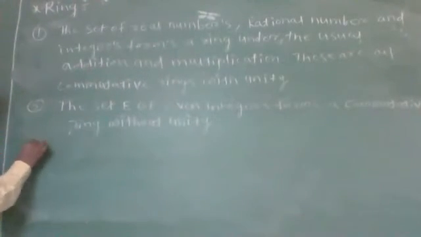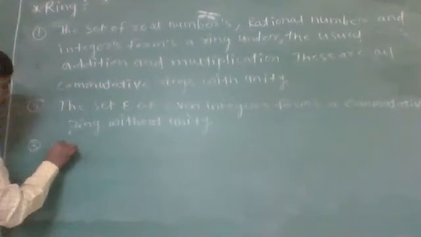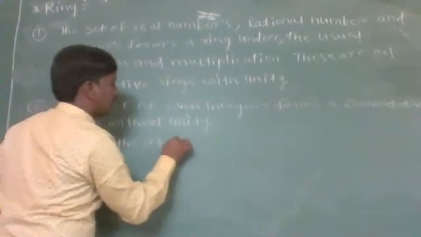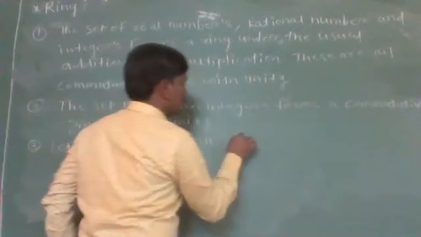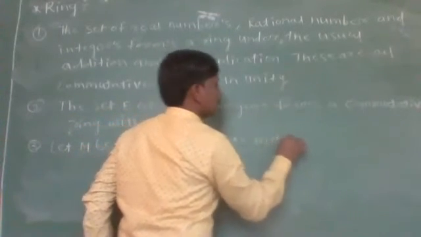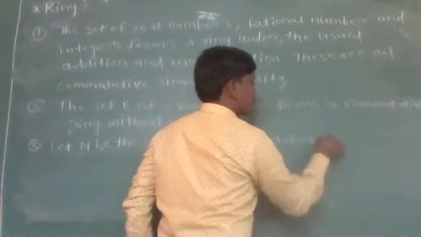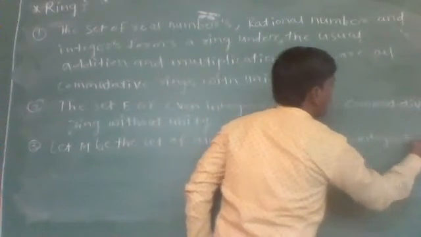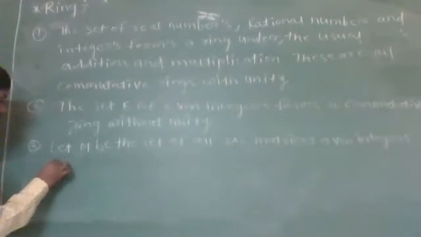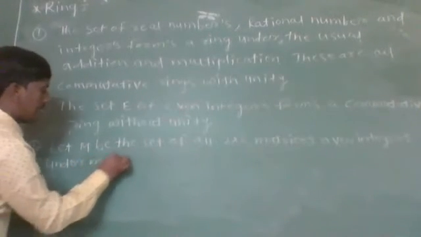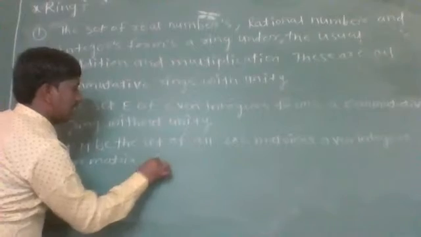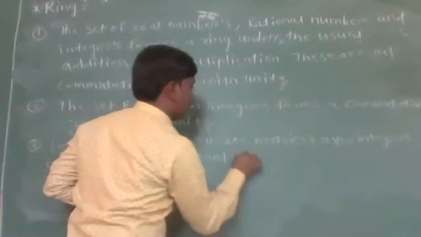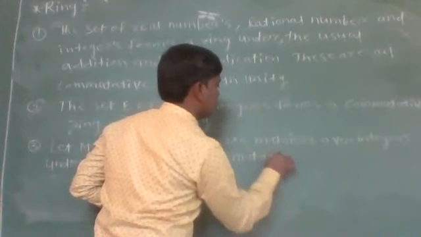Now take the third one. Let M be the set of 2 cross 2 matrices over integers under matrix addition and matrix multiplication.